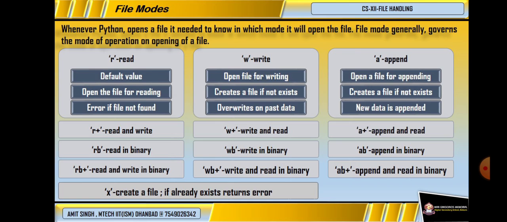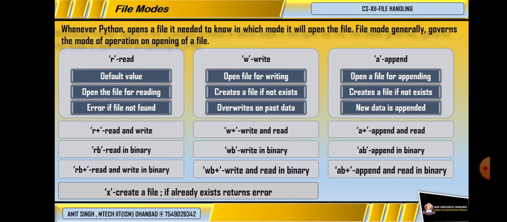Next is append mode. Append mode is somewhat similar to writing mode, but appending means to add to the existing data, while in writing mode we are overwriting. In appending mode we are just adding to the previous data. The only difference between writing mode and appending mode is that we add the line to the current data file, and appending mode will also create the file if it does not exist in the current directory.